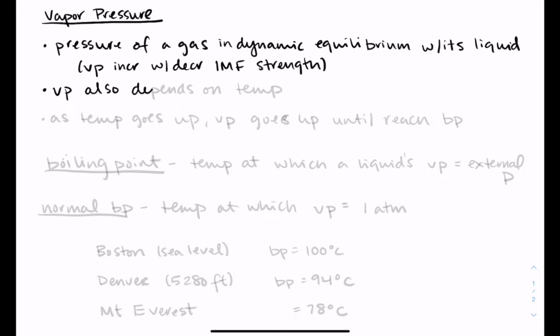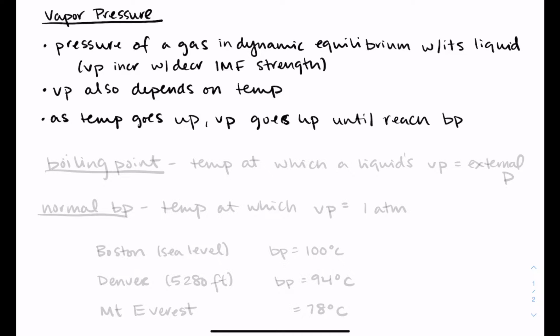Vapor pressure increases as intermolecular force strength decreases. And right, this is related to how easy it is to pull those molecules apart. So vapor pressure and boiling point should have the same kind of trend. Vapor pressure and boiling point are directly related to each other. As the temperature goes up, the vapor pressure goes up until you reach the boiling point.